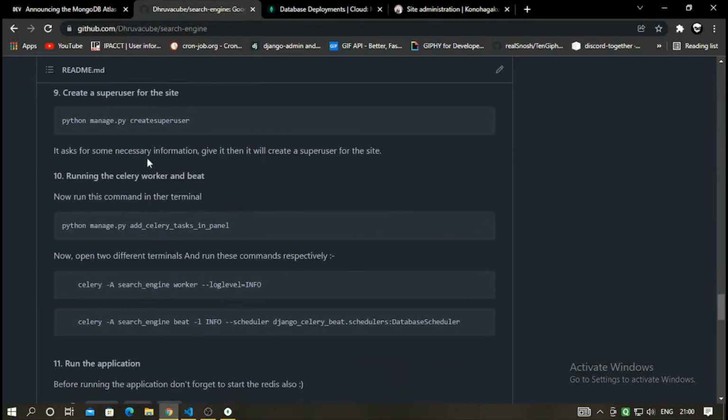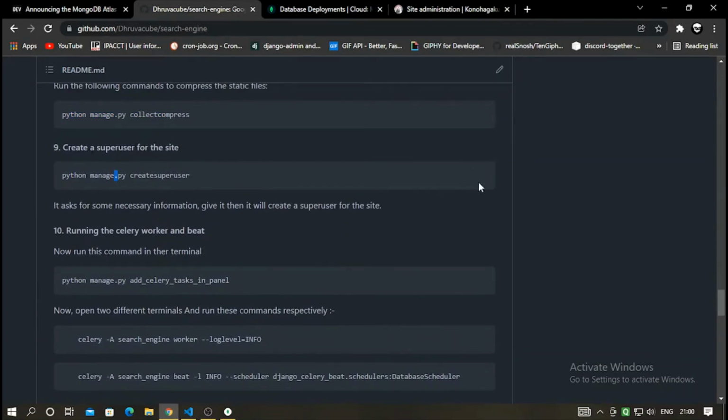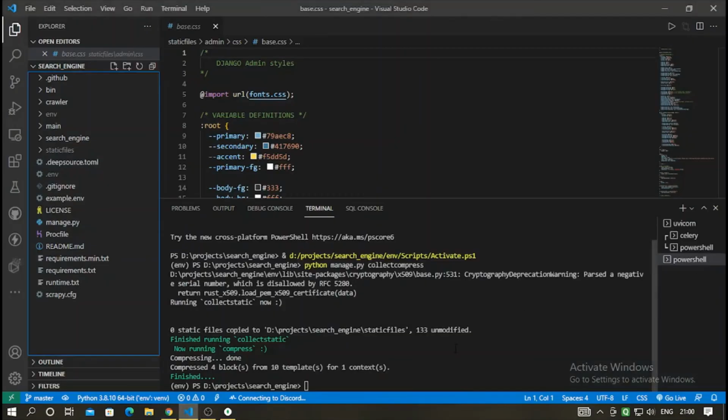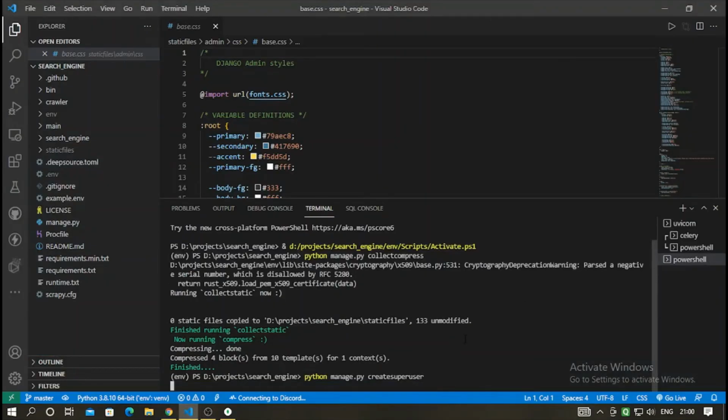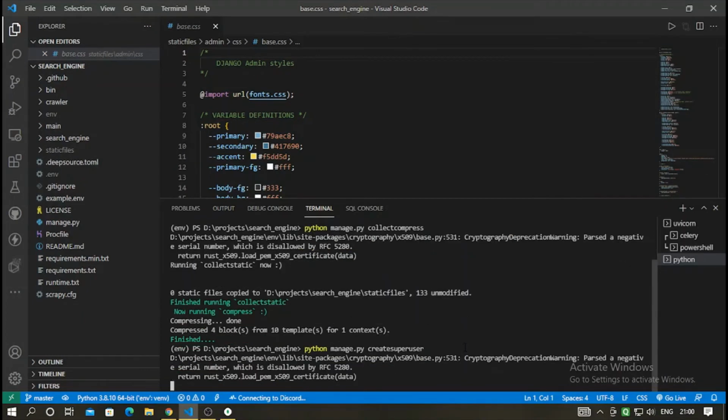And now you have to create a superuser for the site. Just copy this command, paste it. It will ask for some required details like your name, email and all. Just give it. It will create the superuser. I'll show you an example.